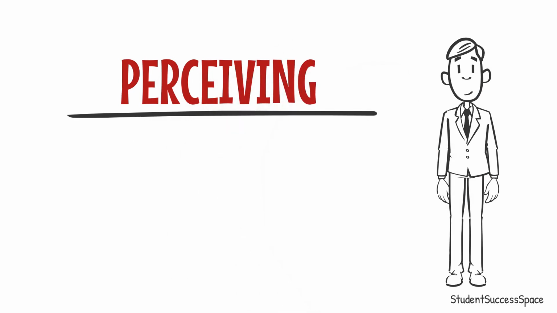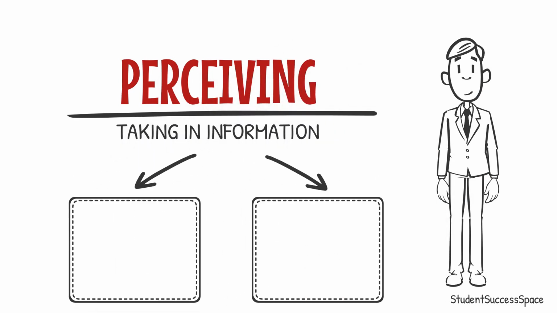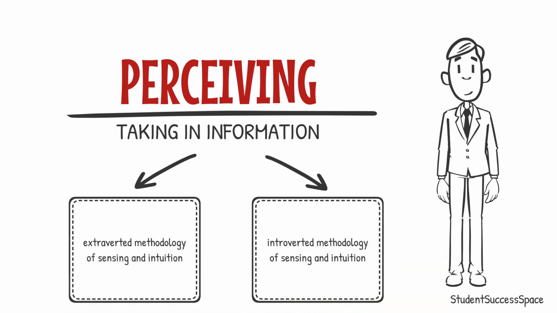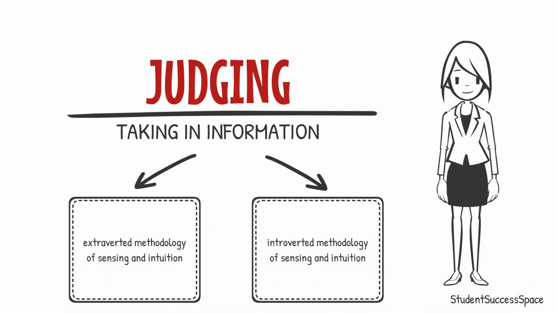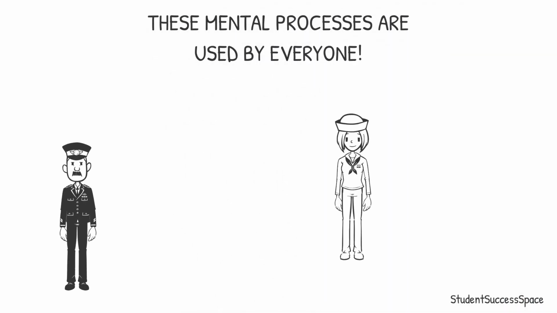Recall that the way individuals take in information would occur through either an extroverted or an introverted methodology of sensing and intuition. Judging personality types are also divided into an extroverted or an introverted methodology of thinking and feeling. These mental processes are used by everyone and they're available to all personality types.